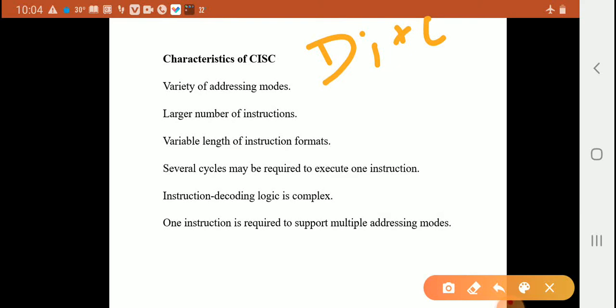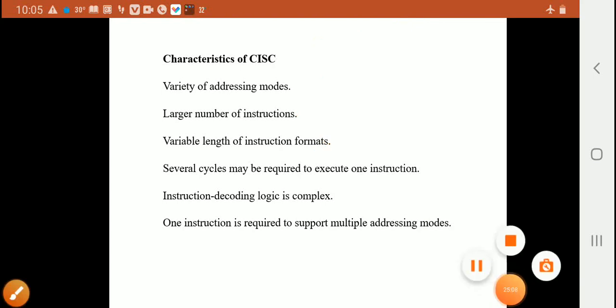Larger number of instructions: different types of instructions are used in very large numbers. Variable length of instruction formats: opcode and operand, 8-bit, 16-bit, 32-bit, 64-bit, 128-bit. Several cycles may be required to execute one instruction. Instruction decoding logic is complex. One instruction is required to support multiple addressing modes.